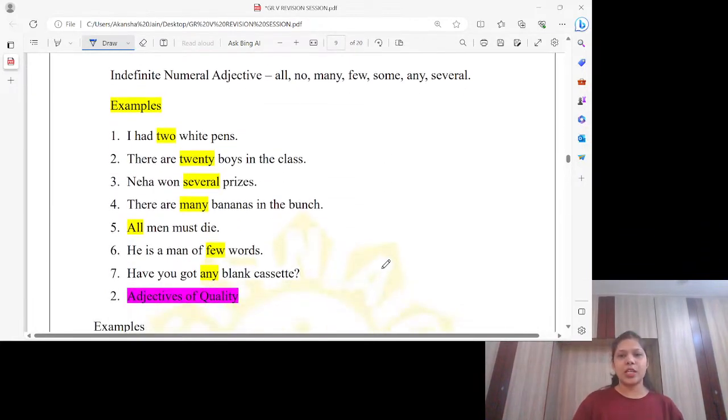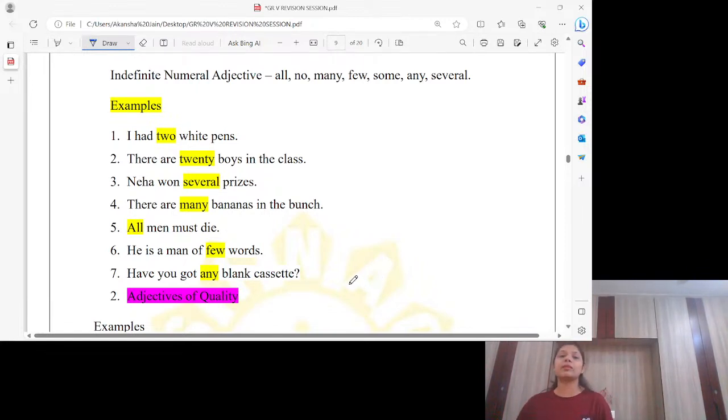Indefinite numeral adjectives: all, no, many, few, some, any, several. What is the meaning of indefinite numeral adjective? When we do not have any definite number, that is indefinite. If I say I have 2 pens, you exactly know that I have 2. But if I say I have some pens, you don't know if I have 10, 20, 100 or how many actually. So indefinite numeral adjectives is all about this.